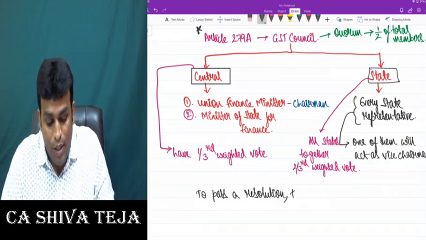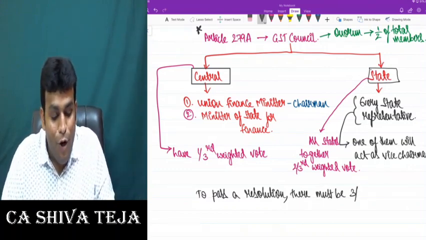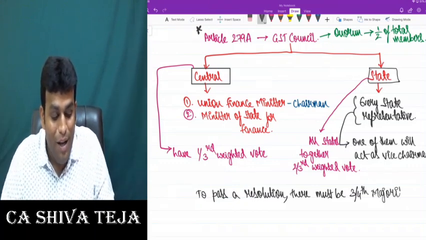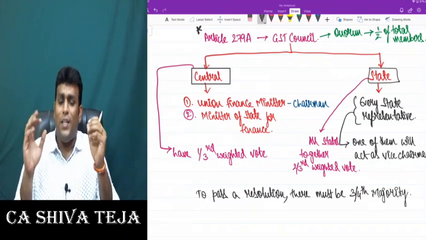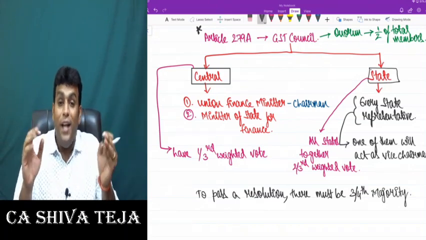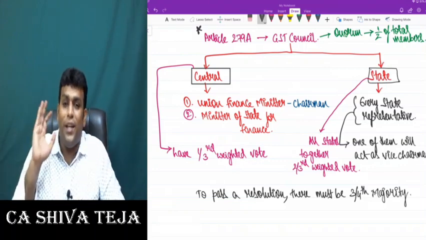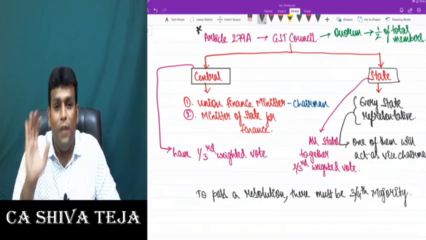To pass a resolution, there must be 3/4 majority. So this is actually a fantastic concept. Central side there are two members, and together they are given a weight of 1/3. And state side, all states together the weight is 2/3. But to pass a resolution, there should be 3/4 majority.